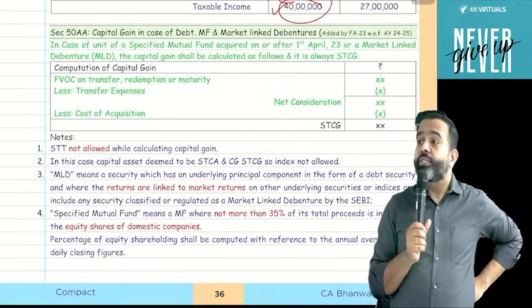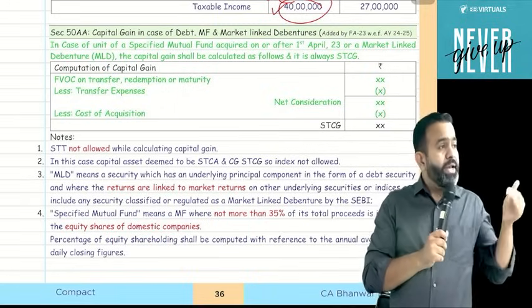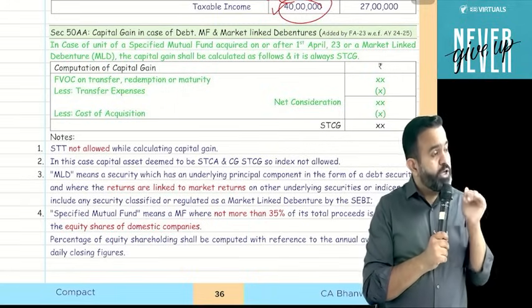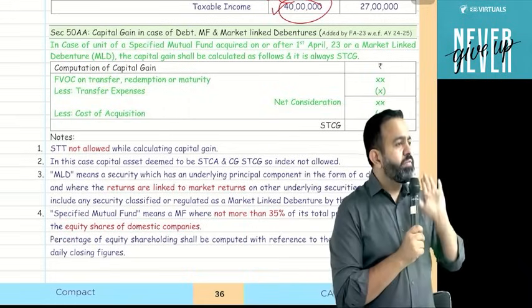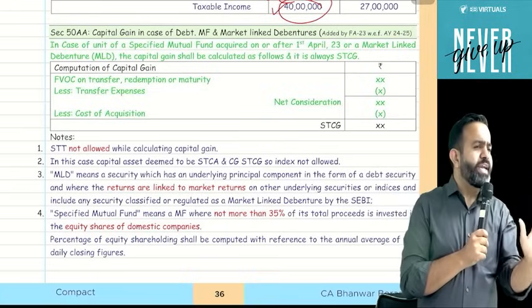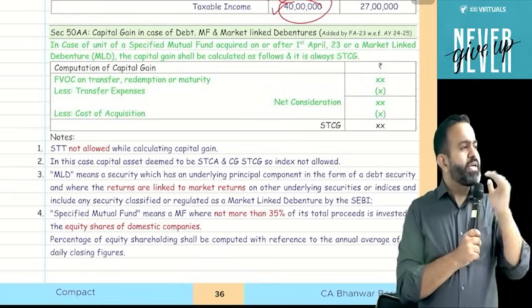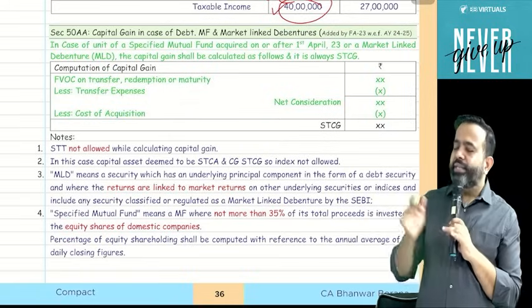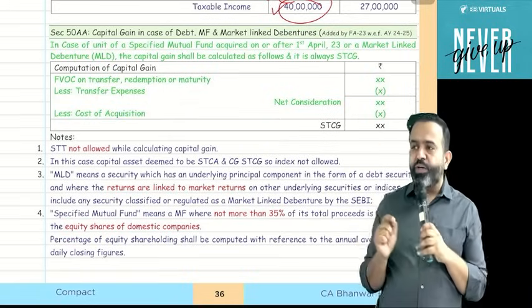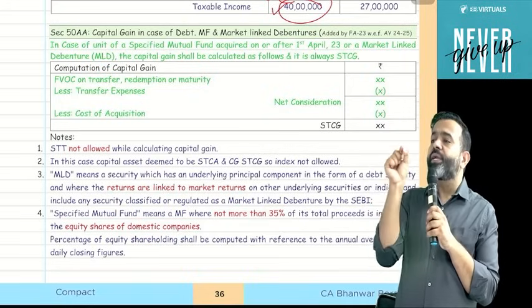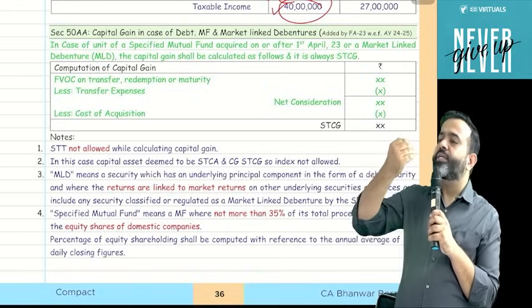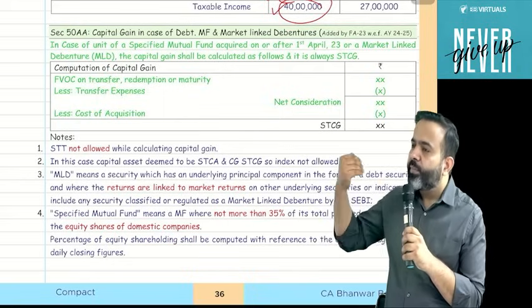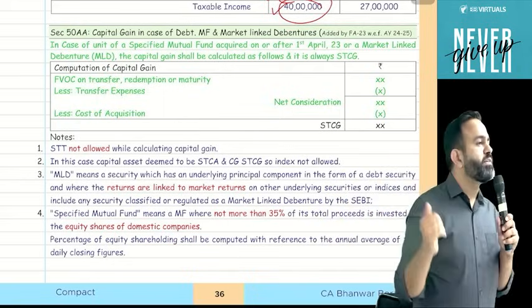But now the question is, sir, if less than 65%, will it be treated as debt? The answer is no. Debt mutual fund they have defined here, but they have not mentioned the word debt. I am mentioning the word debt. They mention specified mutual fund, and they say that a specified mutual fund means when the mutual fund company invests in the equity market 35% or less, that will be the debt mutual fund or a specified mutual fund.